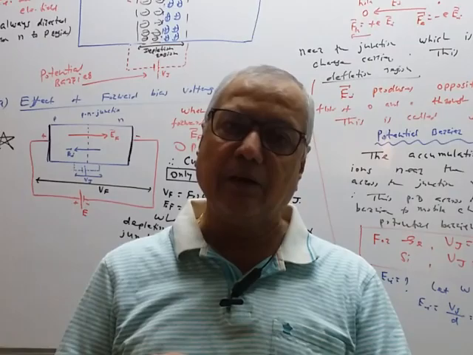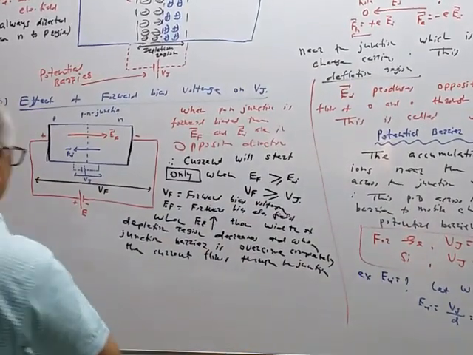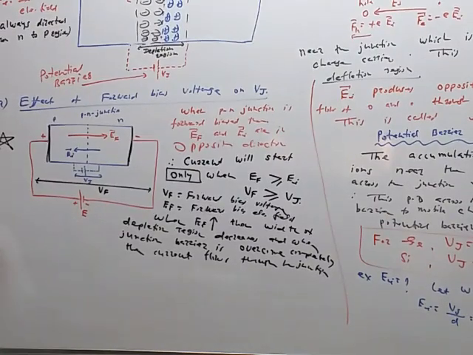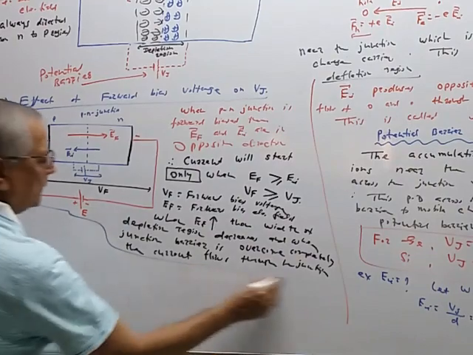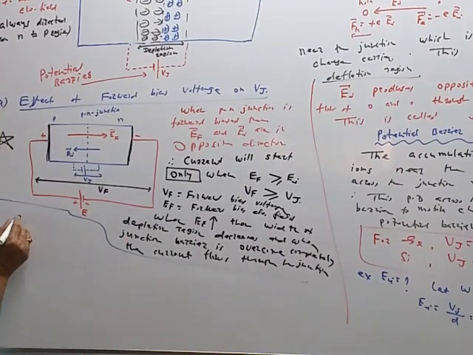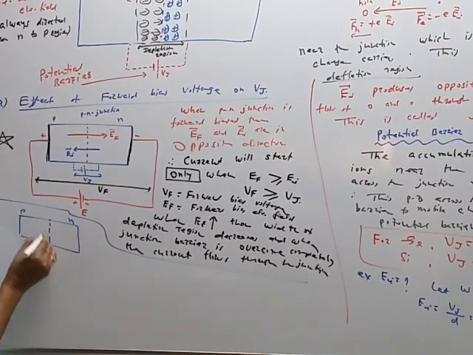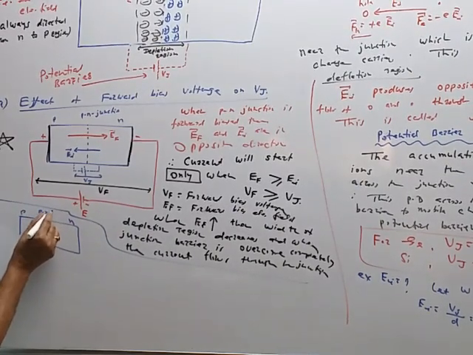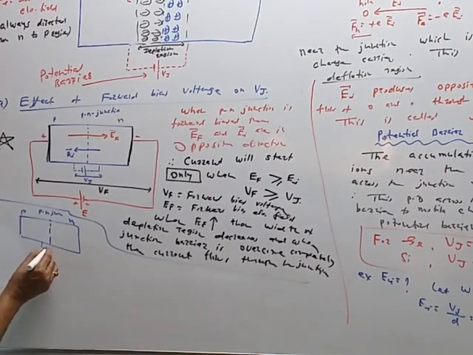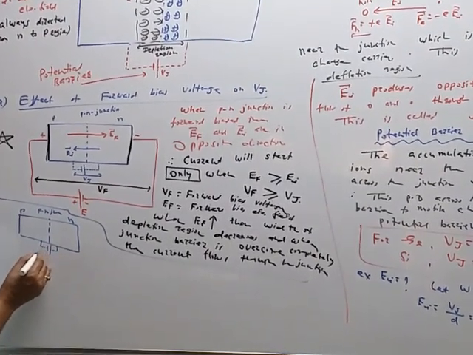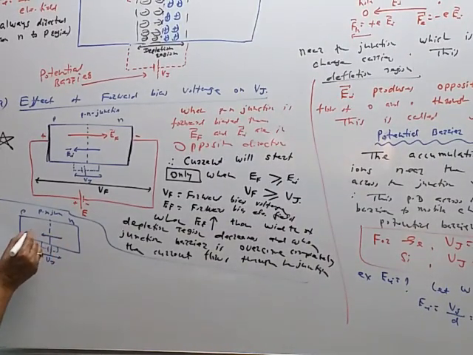आता रिव्हर्स बायस मध्ये काय होत असेल मग? रिव्हर्स बायसची फिगर आपण खाली करू. B, reverse bias. P region, N region, this is the PN junction. So there is a junction barrier negative, positive. This is VJ. This is the internal electric field EI.